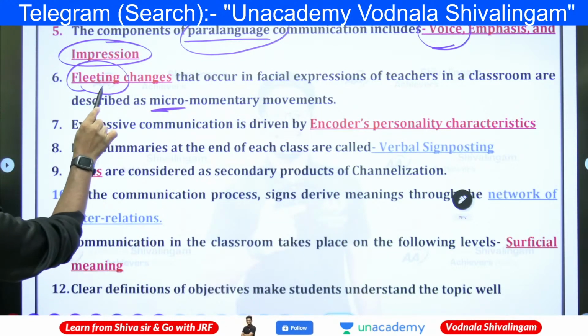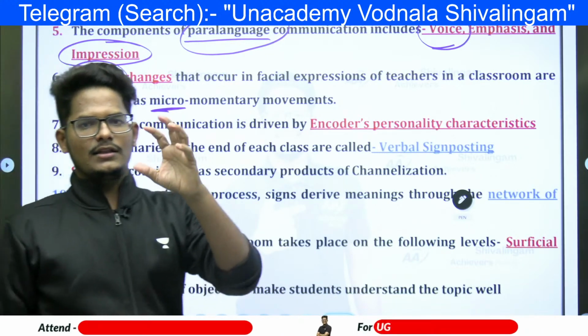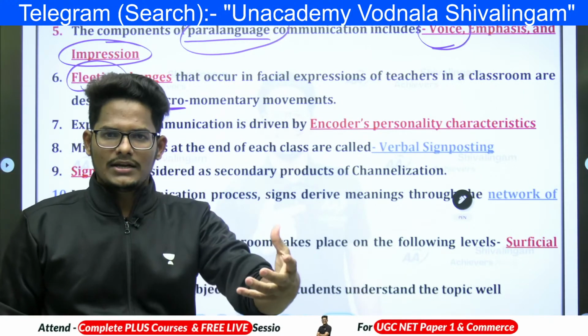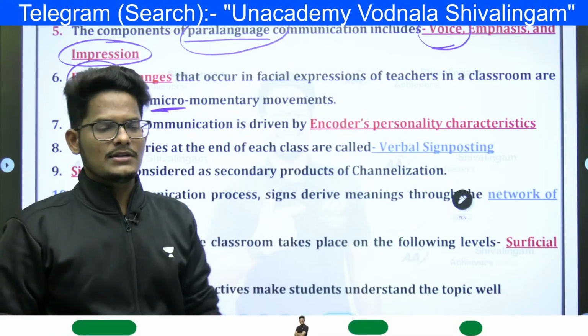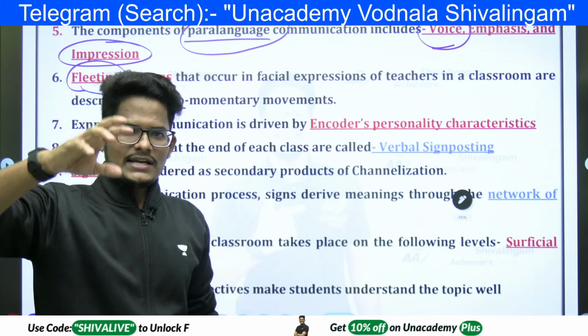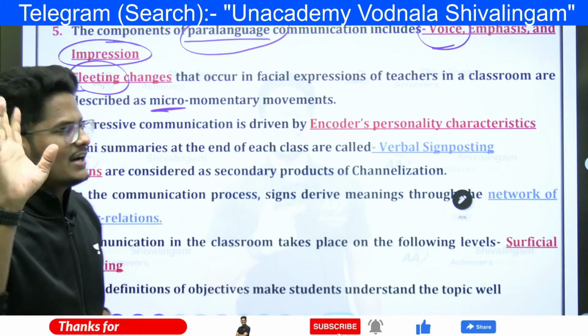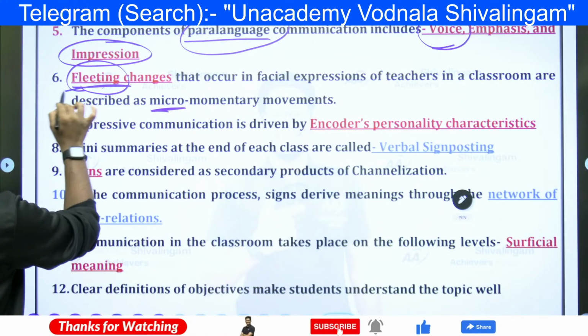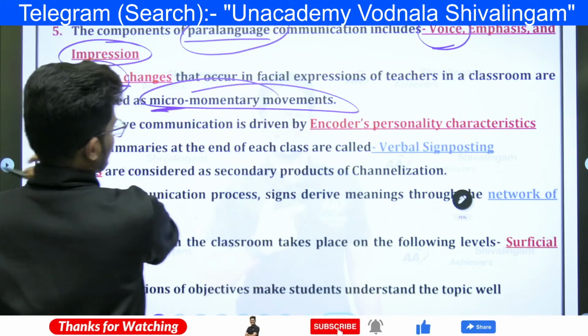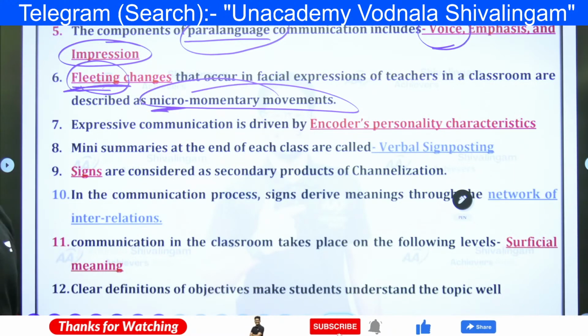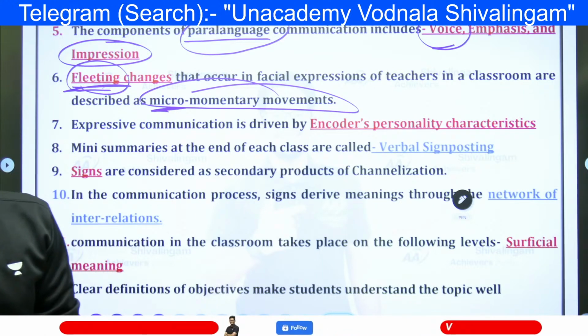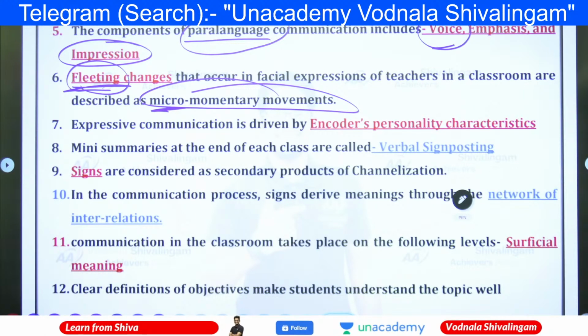Those are uncontrollable changes in a person when he is communicating, whether he is a teacher or any person. Some changes in the facial expression are uncontrollable in nature, that we cannot control. That comes under micro-momentary movements. We call them fleeting changes. Right?